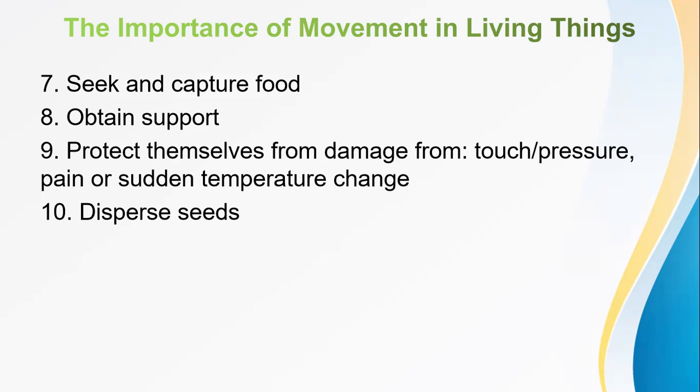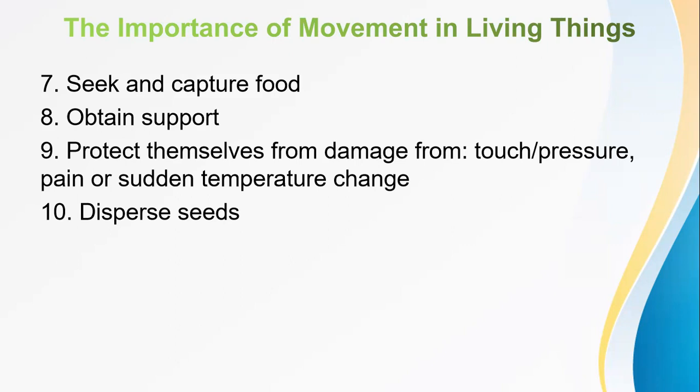Another is to obtain support. When we're talking about support, take an example, plants. There are some plants that cannot hold on to themselves in order to get the important nutrients they need to grow. Take an example, leguminous plants, for example beans, require a place or just a stem to sustain themselves. Now, the plant leaves are the ones that move in order to obtain that place so they can support themselves.